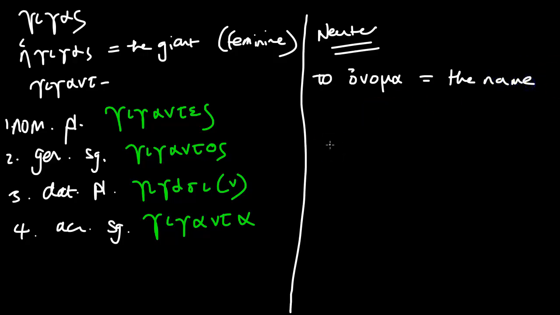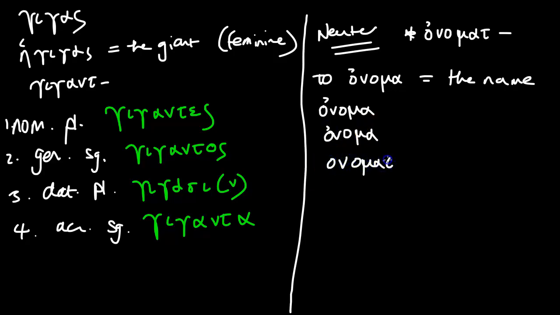So we know that the nominative and the accusative are always going to be the same for the neuter. So we know that the first two are going to be onoma, from singular to plural, onoma, onoma, and then we need the stem now. The stem is onomat. I'll write that here. That's the stem.